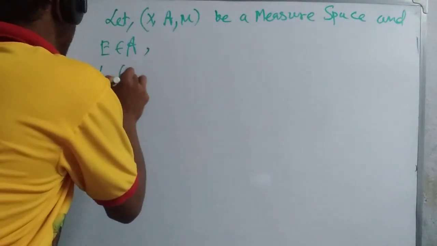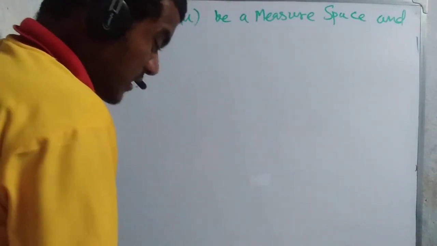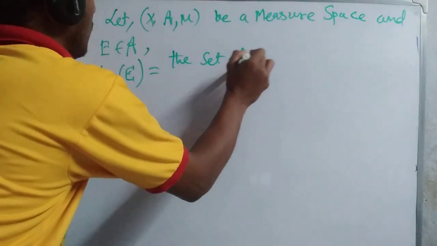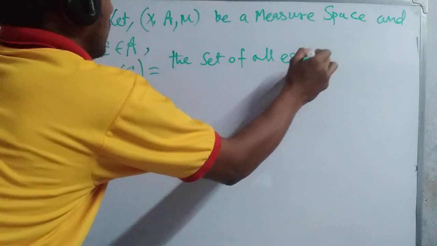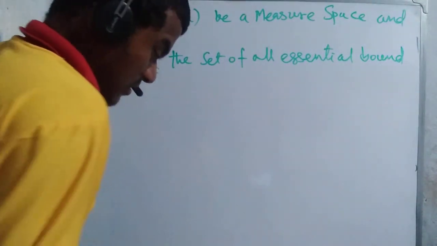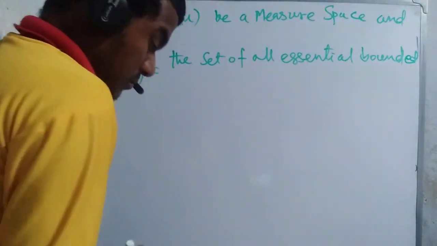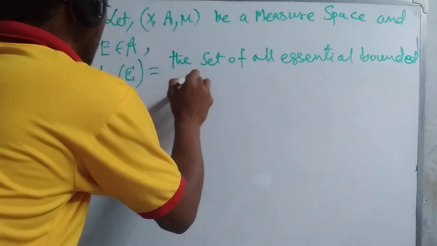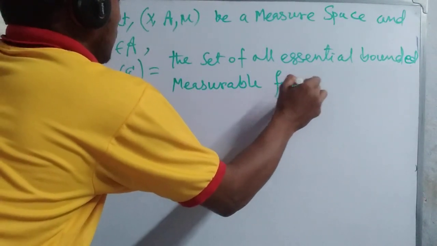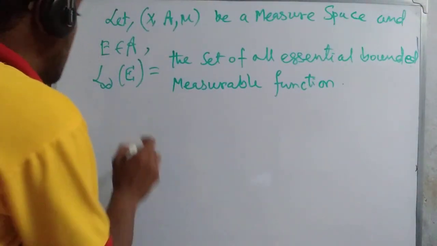Then L infinity of E is the set of all essentially bounded measurable functions.